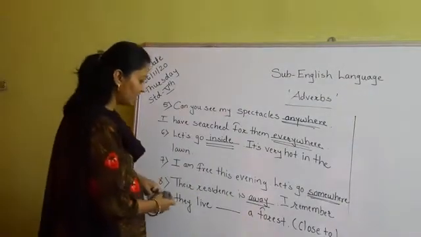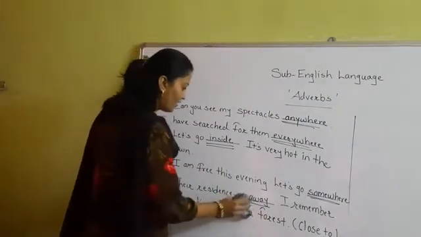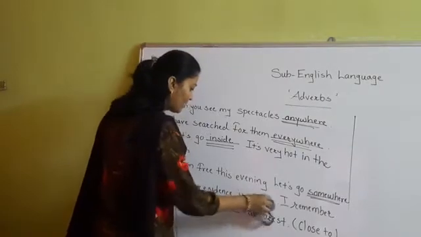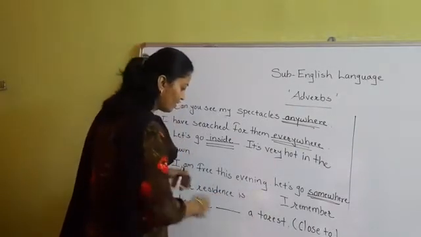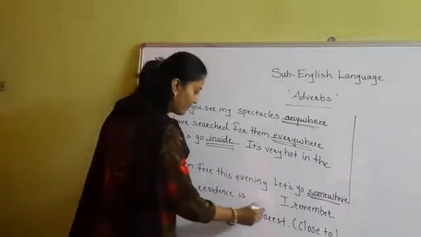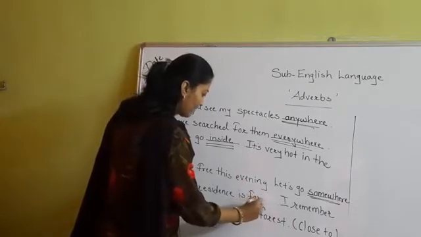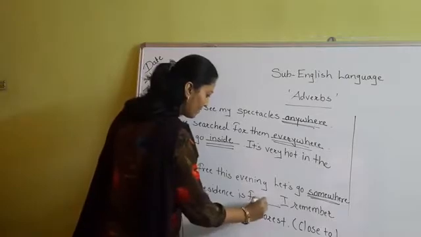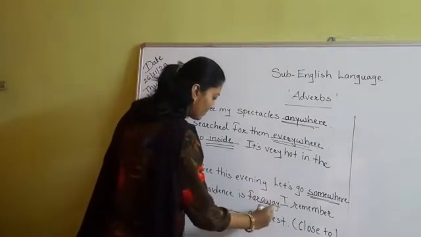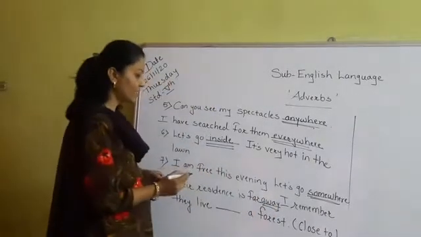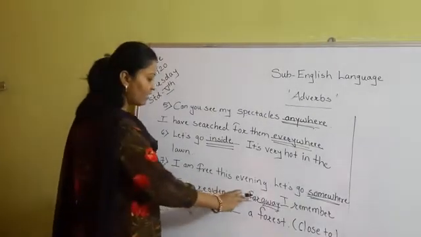Their residence is far away. The word that we are using here, their residence is far away.